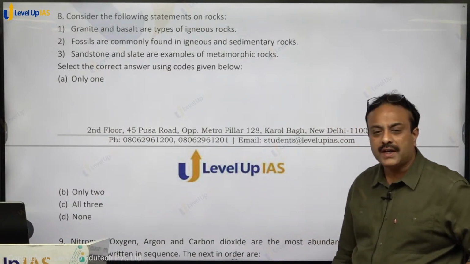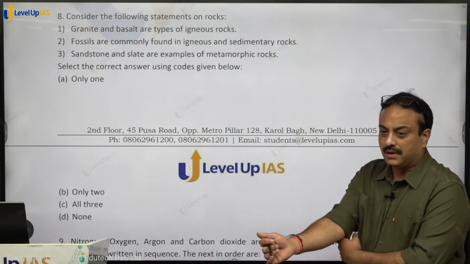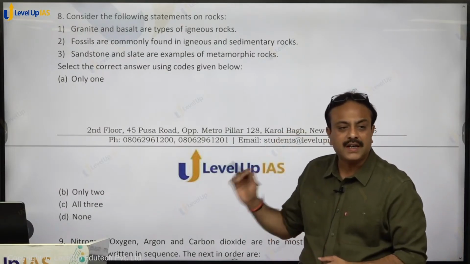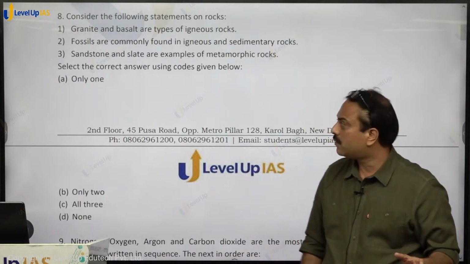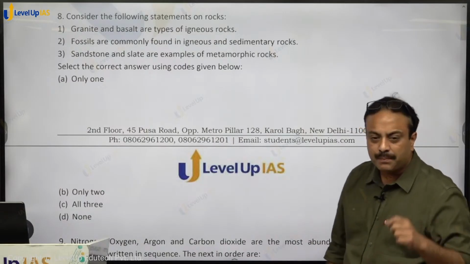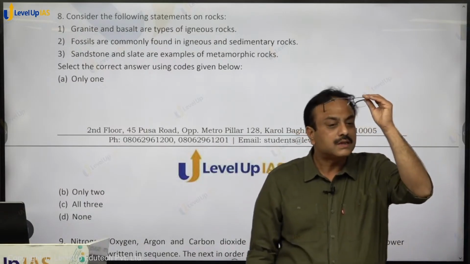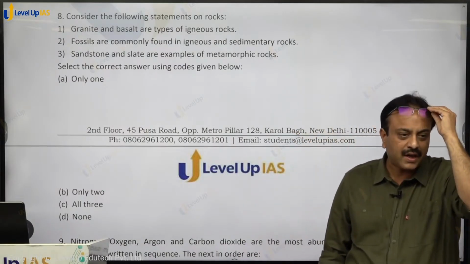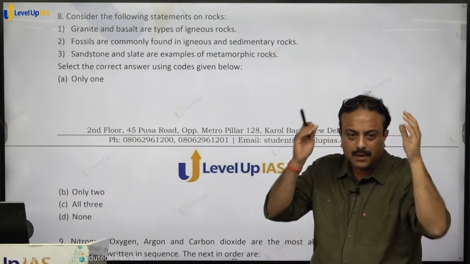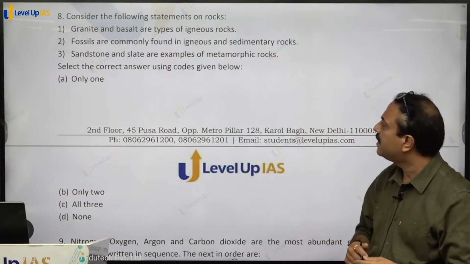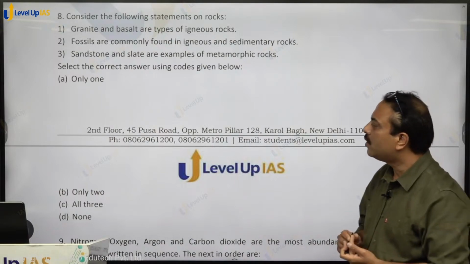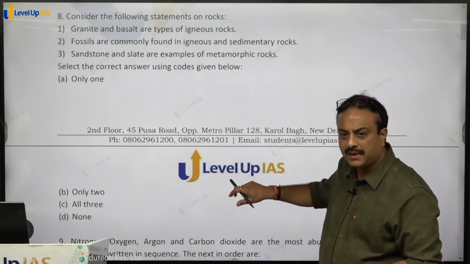Fossils are commonly found in igneous and sedimentary rocks. Fossils will be found in sedimentary, not in igneous. Igneous, high temperature, fossil cannot exist over there. The fossil is not found in igneous rock. In sedimentary rock they are found. Sandstone and slate are examples of metamorphic rocks. Sandstone is an example of sedimentary rock. Slate, which transforms from clay, is an example of metamorphic rock. So statement 1 is correct, statement 2 is wrong, statement 3 is also wrong. So only one, option A for apple shall be the right answer.